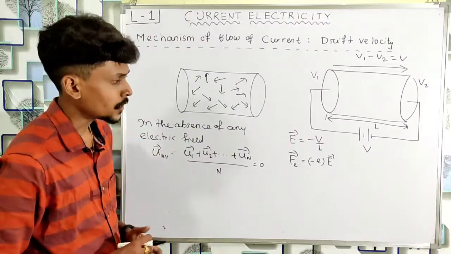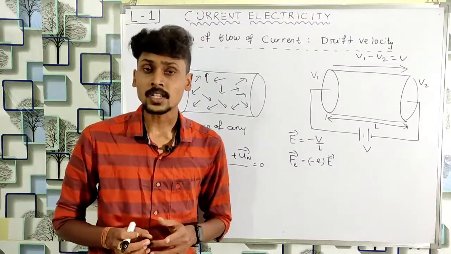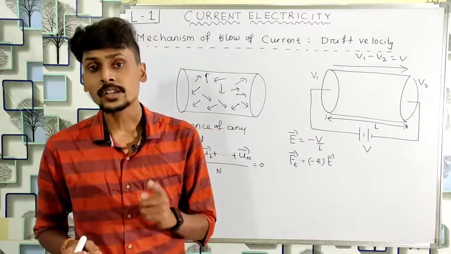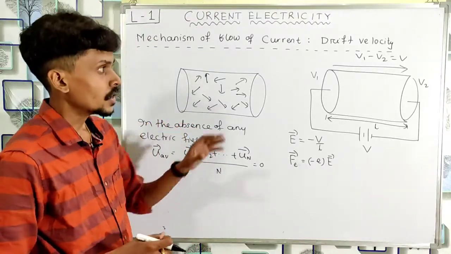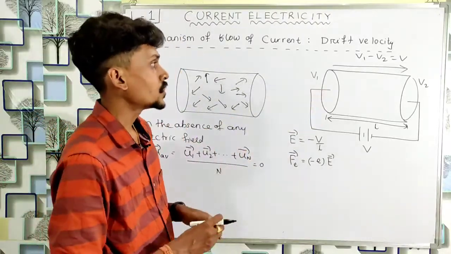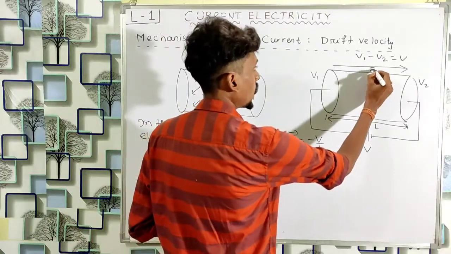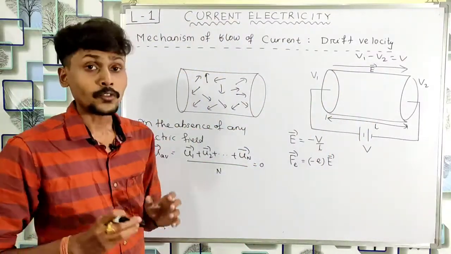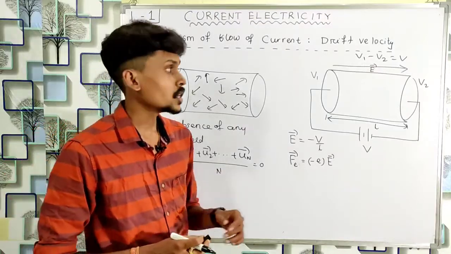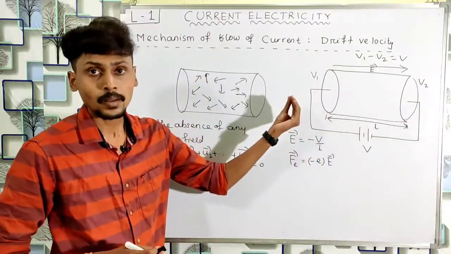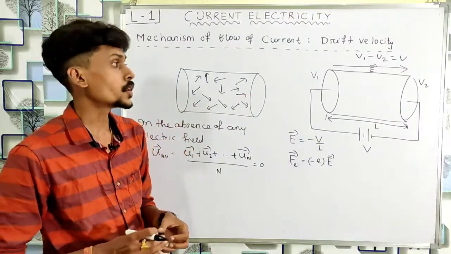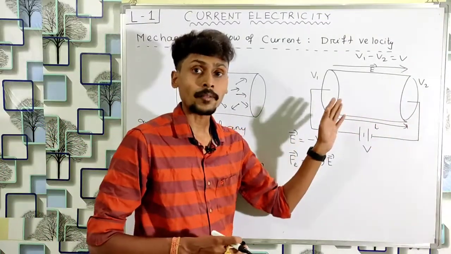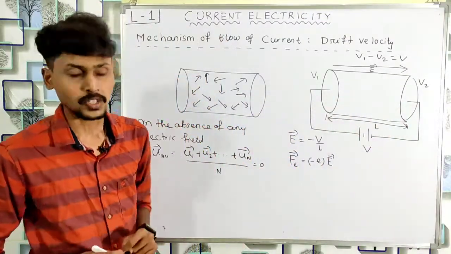And remember that a negative charge particle experiences force in the opposite direction of the electric field. In this diagram, electric field is directed from left to right, means from the higher potential to the lower potential. So the free electrons will experience a force in the opposite direction of electric field, means from right to left, means from lower to higher potential.